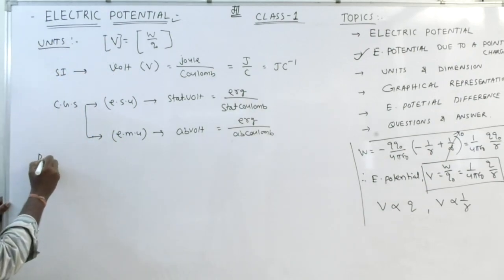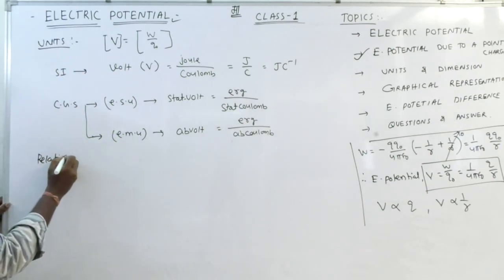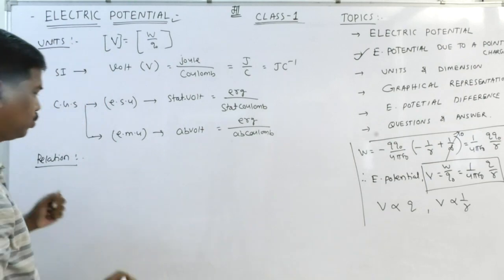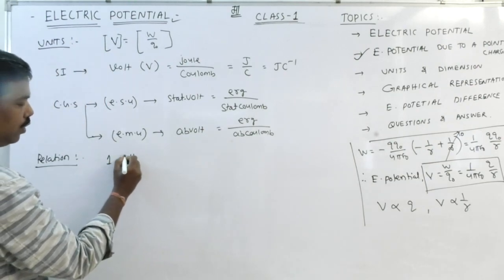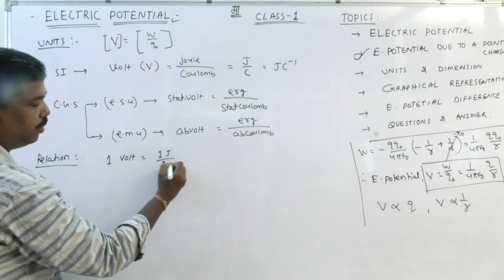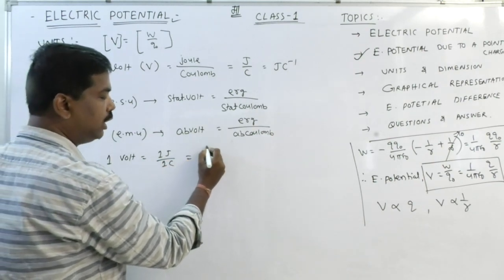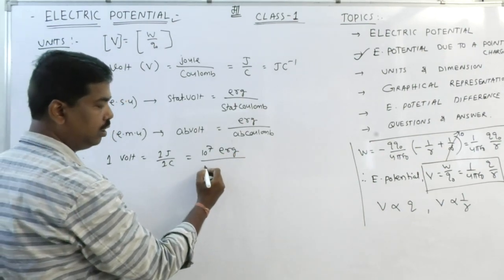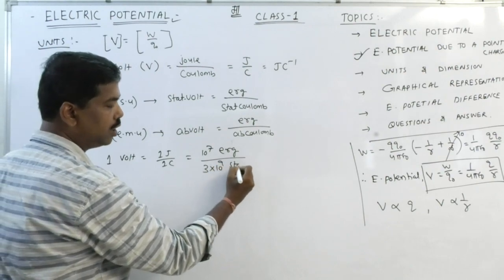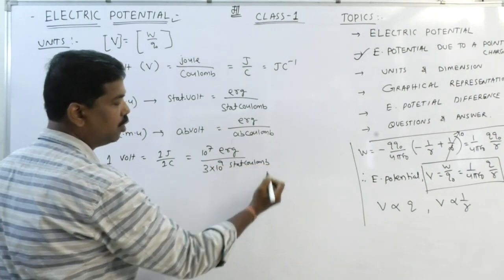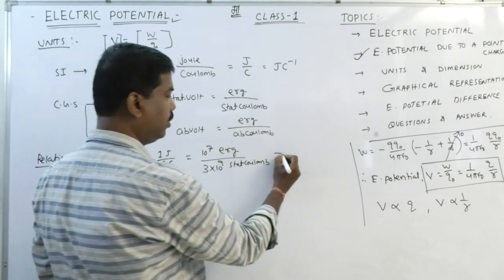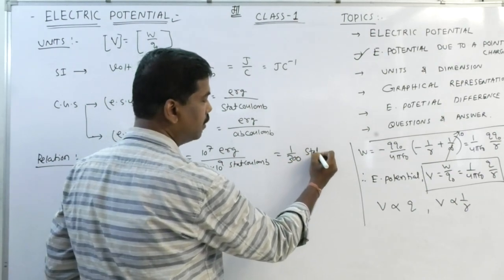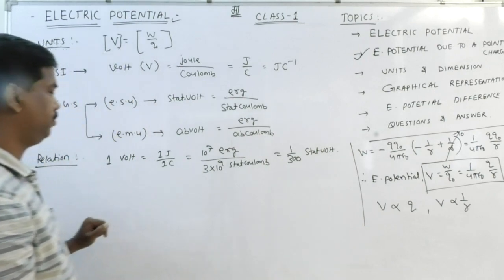Clear? Let us derive a relation for it. We know that 1 volt is equal to 1 joule per 1 coulomb. So I can write 1 volt is equal to 1 joule per 1 coulomb. 1 joule means 10 to the power 7 erg, and 1 coulomb means 3 into 10 to the power 9 statcoulomb. So 10 to the power 7 cancels, and the answer is 1 by 300 statvolt.